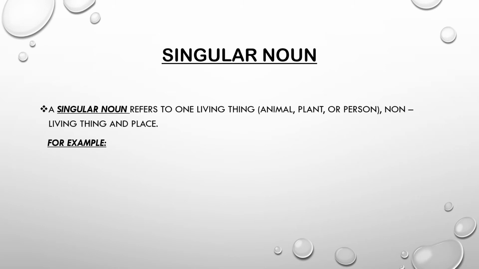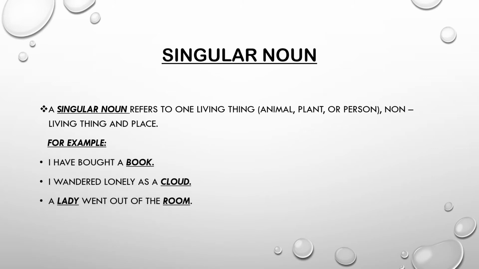Singular noun specifies only one thing: animal, plant or person, either living or non-living. For example, I have bought a book. In this sentence, book is a singular noun and a non-living thing. In the same way, cloud, lady and room are representing singular nouns.